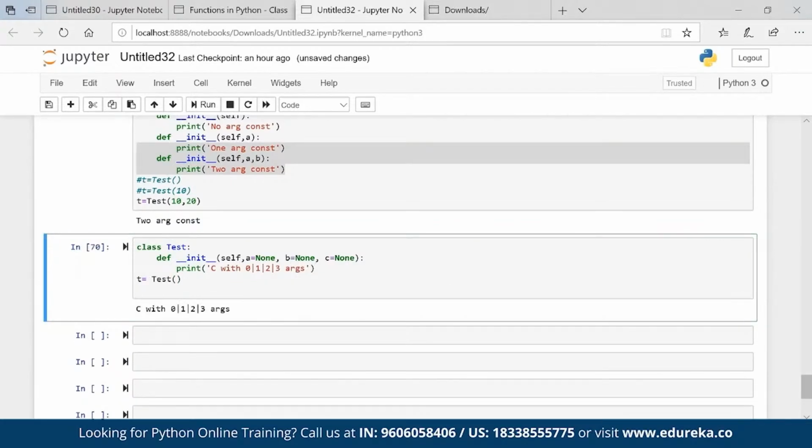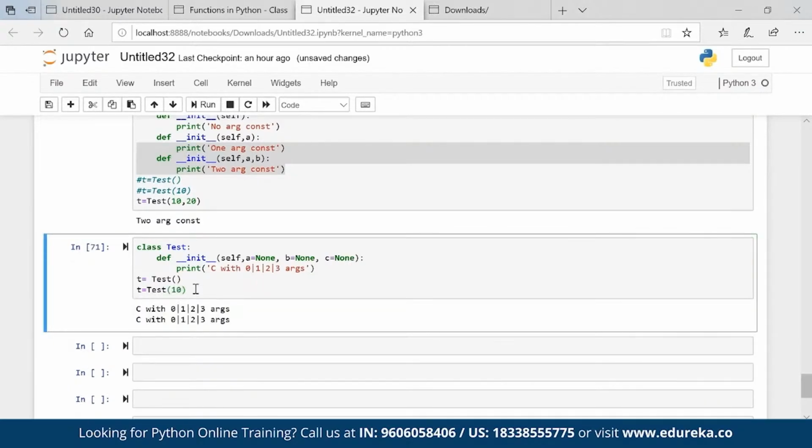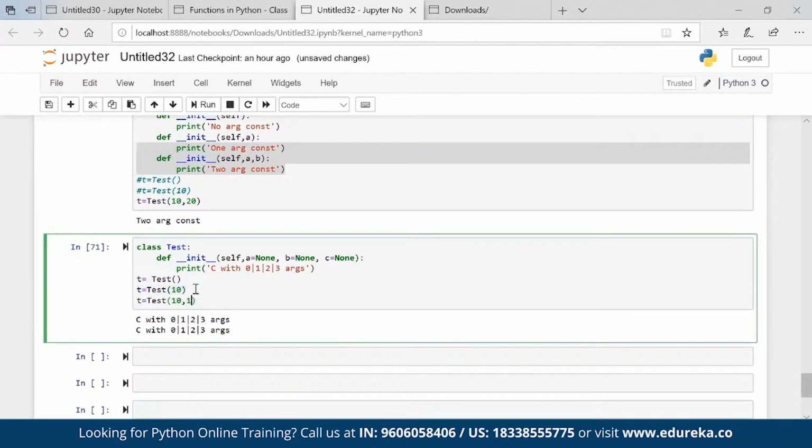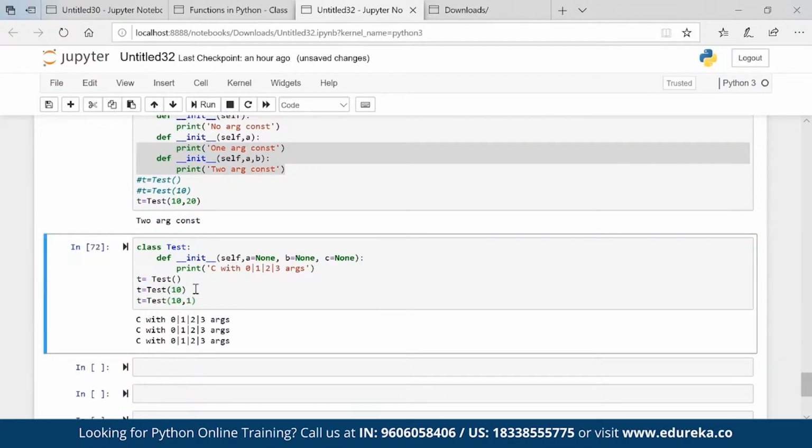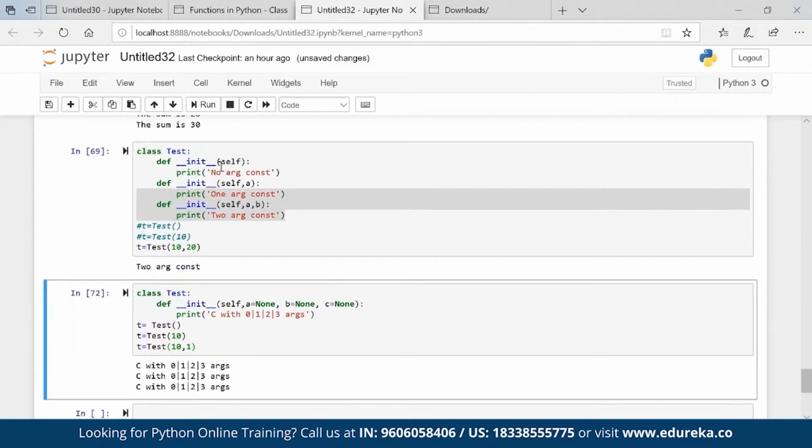Will this work? Yes, absolutely. t equal to Test(10), will this work? Absolutely. Will this work? Absolutely. All are working fine. That is how it behaves, right? When we create multiple constructors, the last constructor takes priority, guys.